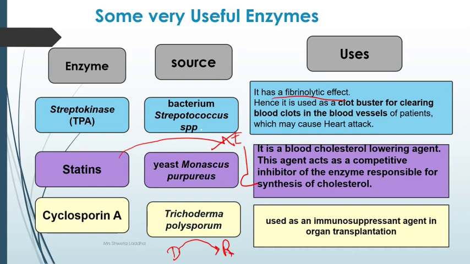The body of the recipient tries to reject the kidney because it is a foreign substance, through its immune system, but this immune system is suppressed by cyclosporin A, so that the recipient will easily accept the kidney. Not only in kidney but in any organ transplantation, cyclosporin A can be used.